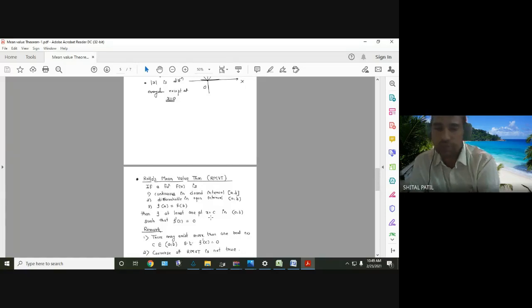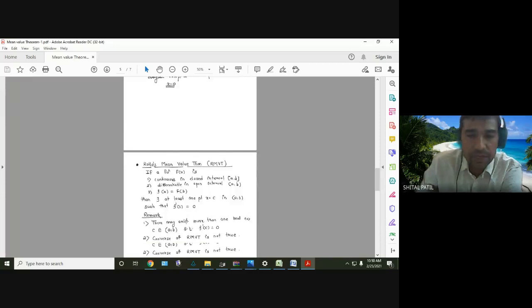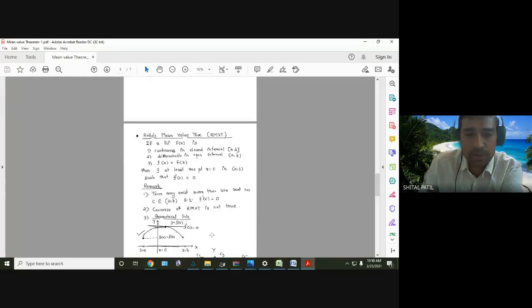Remarks, very important for the MCQs. One, there may exist more than one real number c such that f dash of c equal to 0. Today we'll see a few examples of this type. Then the converse of Rolle's mean value theorem is not true. That is, there may be a point c in the interval (a, b) such that f dash of c equal to 0, but the function may not be continuous, the function may not be differentiable, maybe f of a is not equal to f of b.